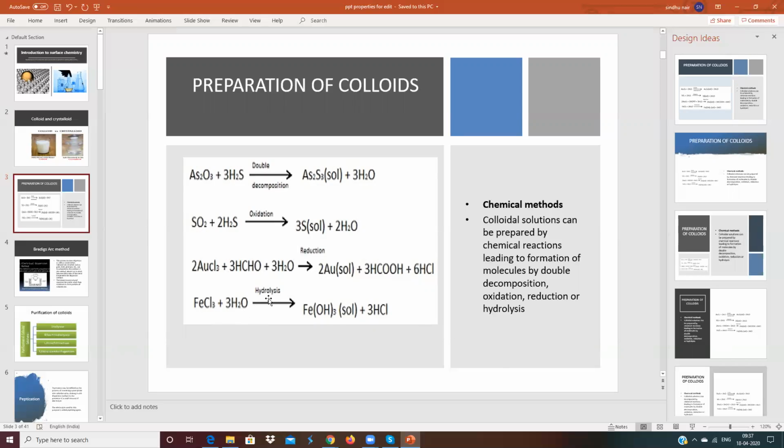Now it is hydrolysis. Hydrolysis is addition of water. This experiment you will do in lab. Ferric chloride when treated with water will undergo hydrolysis. This becomes ferric hydroxide salt. So we have prepared a salt of arsenic, sulfur, gold, and ferric hydroxide. First method is double decomposition. Second method is oxidation. Third method is reduction. And fourth method is hydrolysis. Hope it is clear to you.